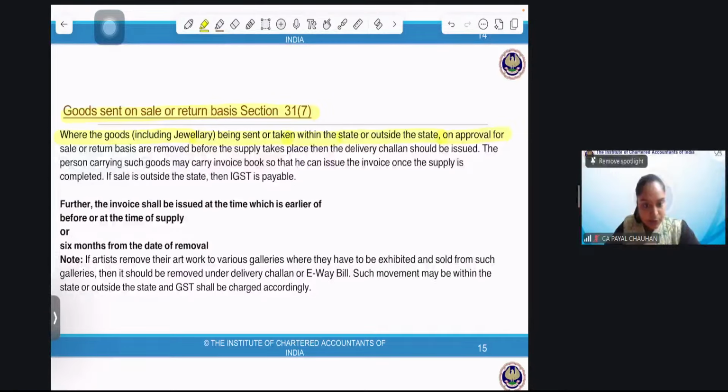Ma'am, is my screen not visible? Everyone, it's visible. Perfect. Right, it's visible.